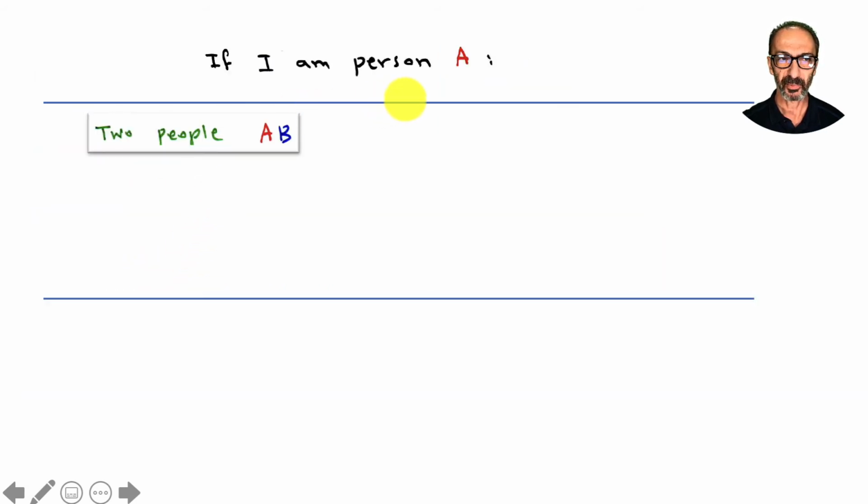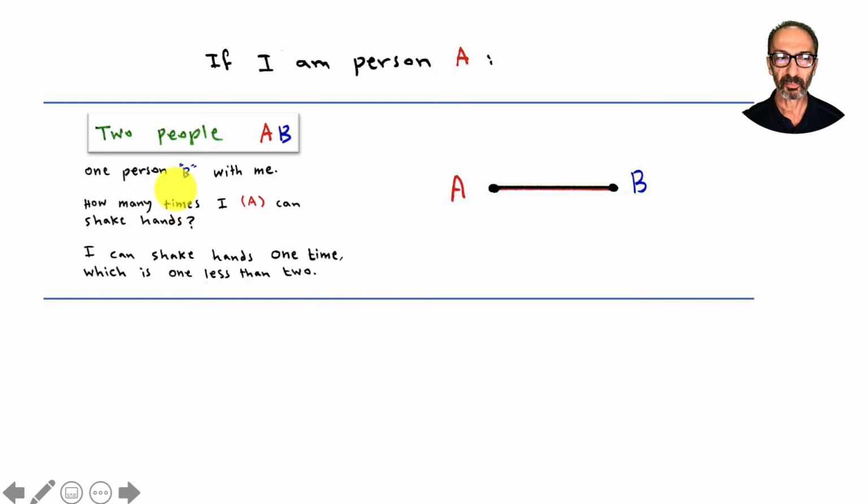If I am person A, and we are 2 people, me and somebody else, I could shake hands with B, and that's considered the same as BA. So one person B with me. How many times can I, A, shake hands? I can shake hands 1 time, which is 1 less than the number of people, which is 2.